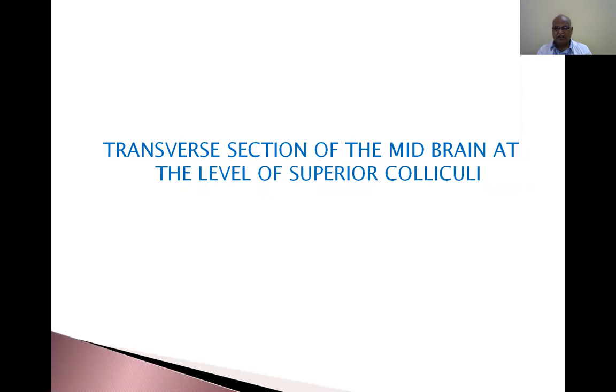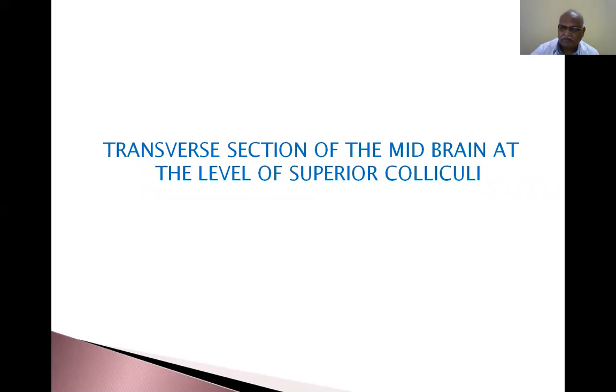So, if you draw a coronal section line, you can divide the ventral part into right half and left half. The crus cerebri is present on the right half, and the crus cerebri is present on the left half. In between the two crus cerebri, there is a perforated substance, that is called the anterior perforated substance. Here, you have to go through the diagram given in the brainstem, the dorsal aspect and the ventral aspect.